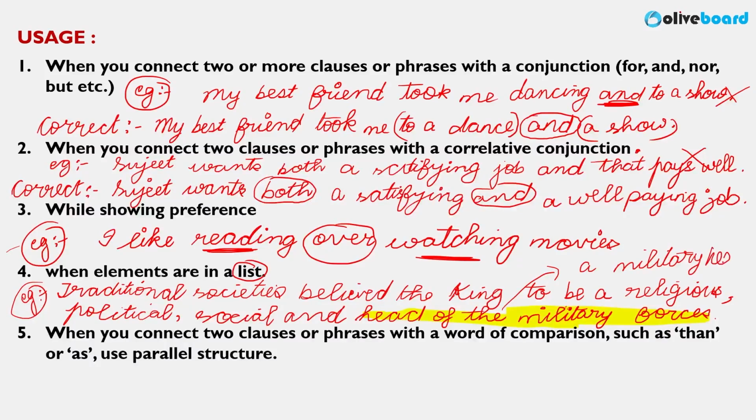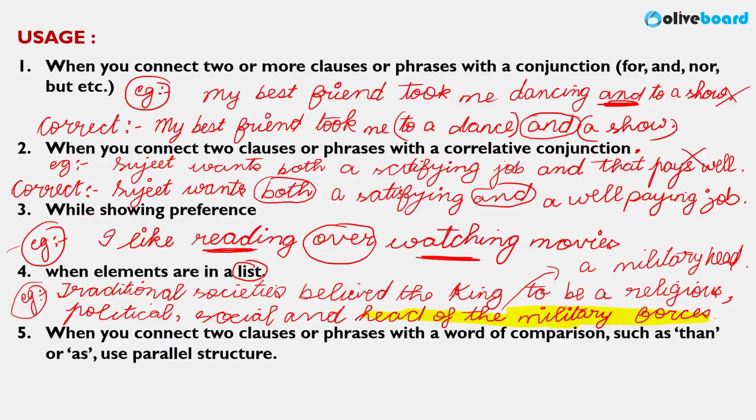Now it is correct. Any list that you're giving, you have to give it in the same part of speech. All have to be adjectives, or all the words will be nouns, right? So when there are elements in a given list, suppose I'm mentioning abused children show one or more of the following symptoms. First, withdrawal, it is a noun. Rebelliousness, noun. Third symptom, restlessness, noun. And they are depressed. This will be wrong. I will mention and depression, again a noun. So either all the words will be adjectives, or all will be nouns, whatever the part of speech is, they have to be in parallel structure.